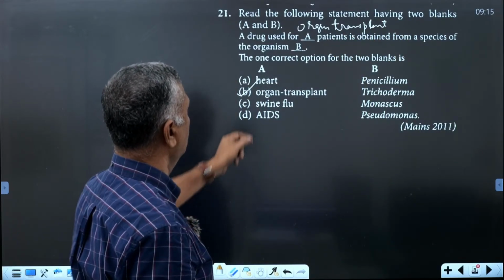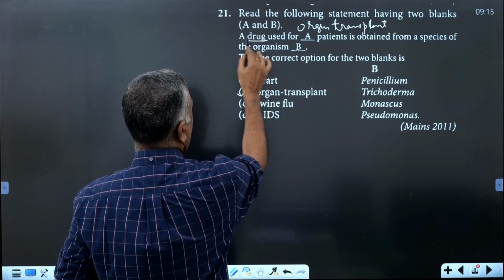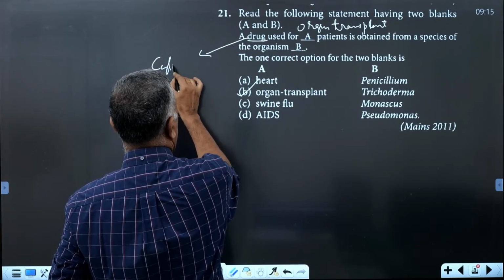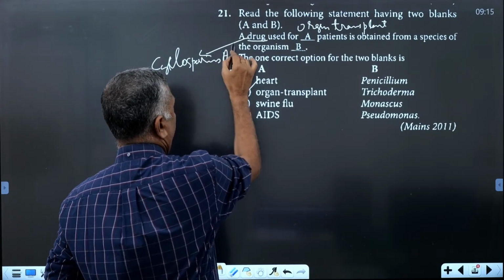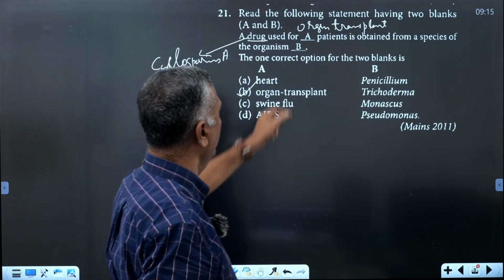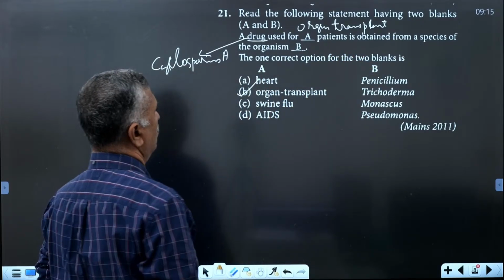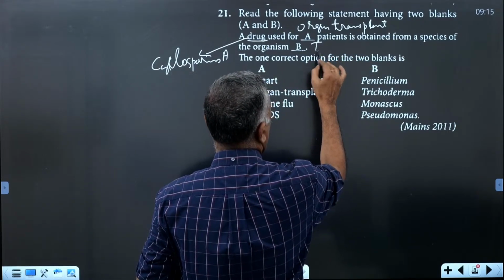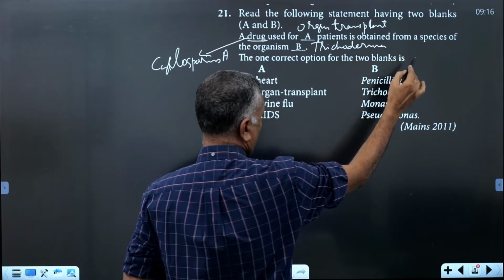That is organ transplant. A drug used for organ transplant is cyclosporin A. That drug is cyclosporin A. It is obtained from a species of the organism Trichoderma, the Trichoderma fungus.